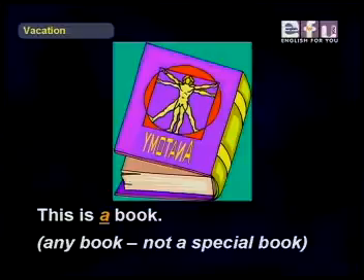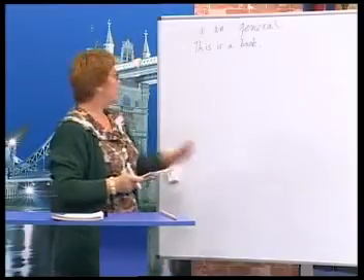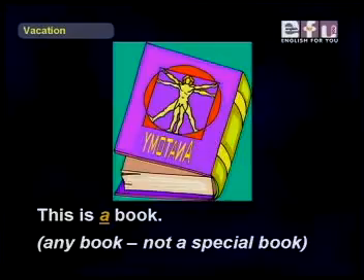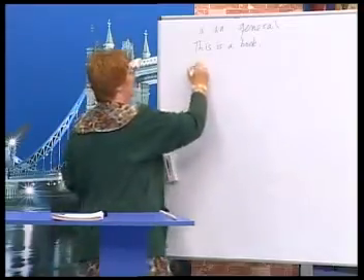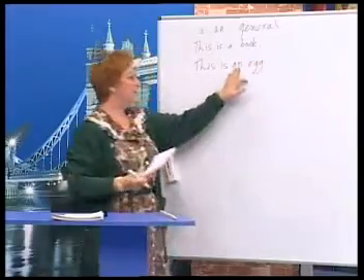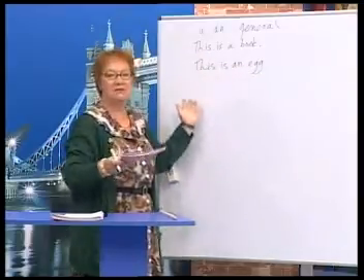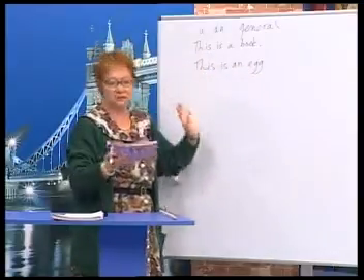General. It's any book, it's not a special book. Here's one. This is an egg. And we had to use an because of the E. This is an egg. General. It's not a special egg, it's general.